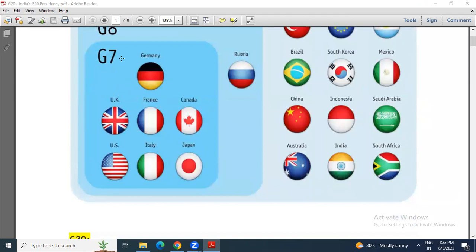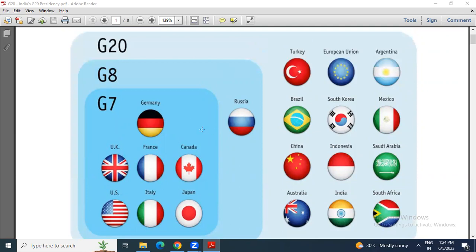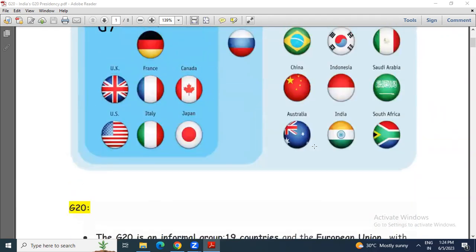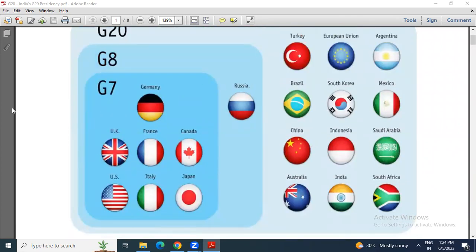See, first we have G7 countries. G7 countries are US, UK, Italy, Japan, Canada, France, Germany. Then G8 is with Russia. And then in G20, our India comes along with other countries like China, Turkey, Brazil, etc. We don't need to mug up all the 20 countries. Just you have to have an idea about what is G7, what is G8 and G20.